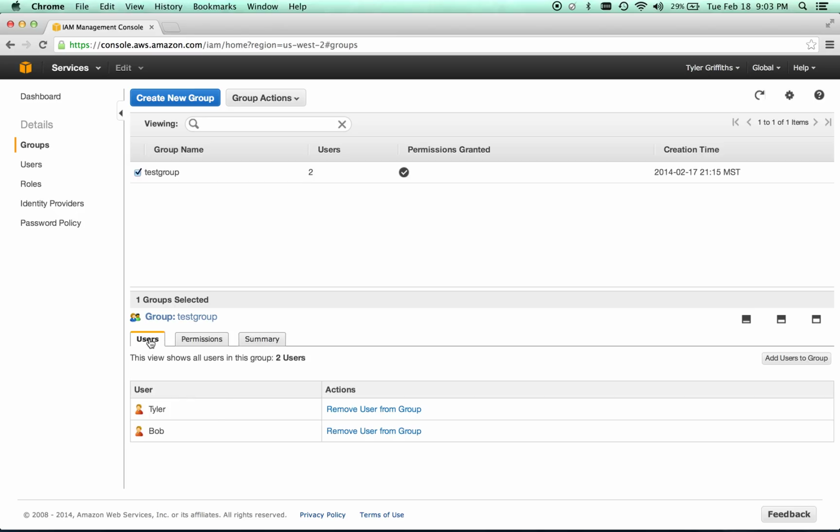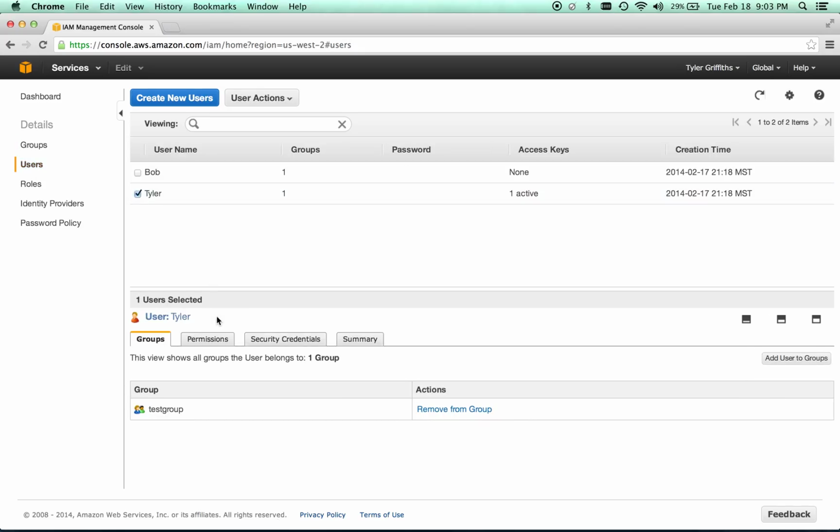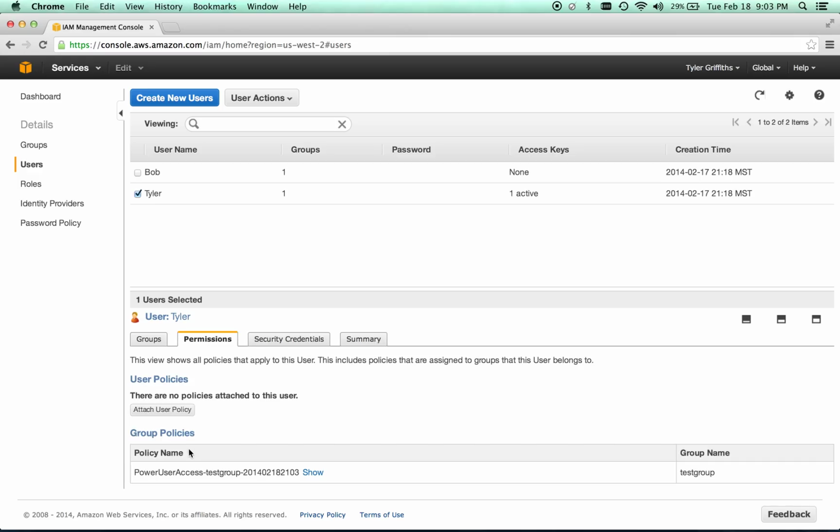Now if we go here to the users tab and I click on Tyler, it shows me the group, which is test group. I can go to permissions, and see I've inherited the group permissions.